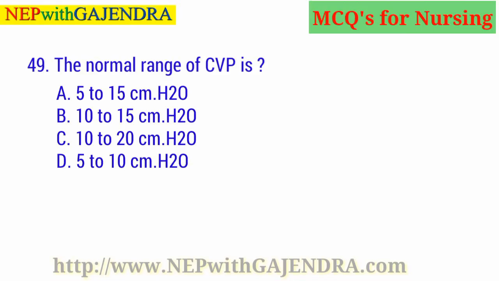The normal range of CVP is A. 5 to 15 cm H2O. B. 10 to 15 cm H2O. C. 10 to 20 cm H2O. D. 5 to 10 cm H2O. Guess the right answer. Right answer is D. 5 to 10 cm H2O.